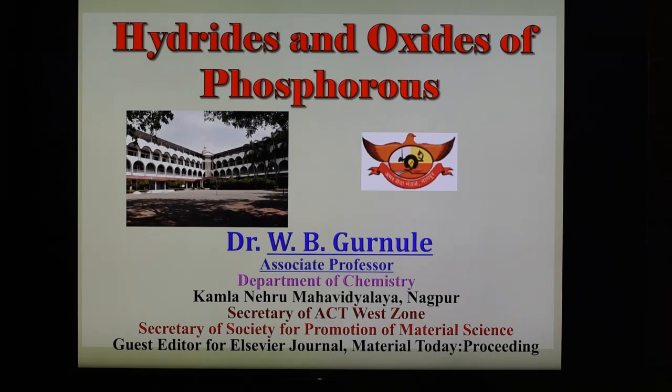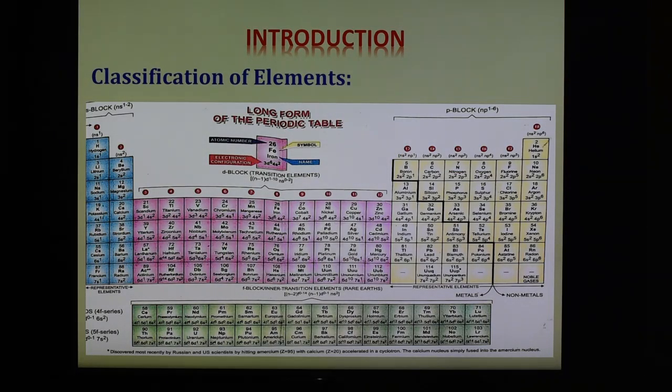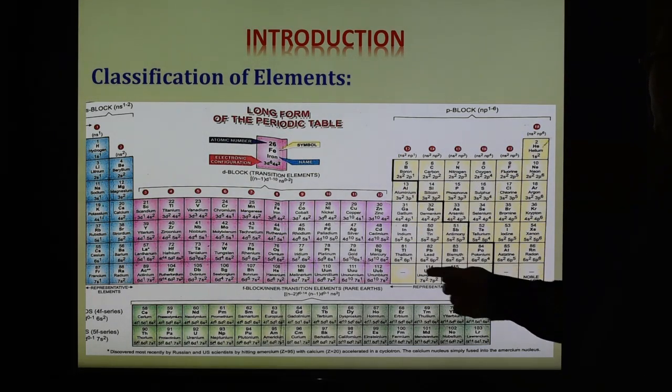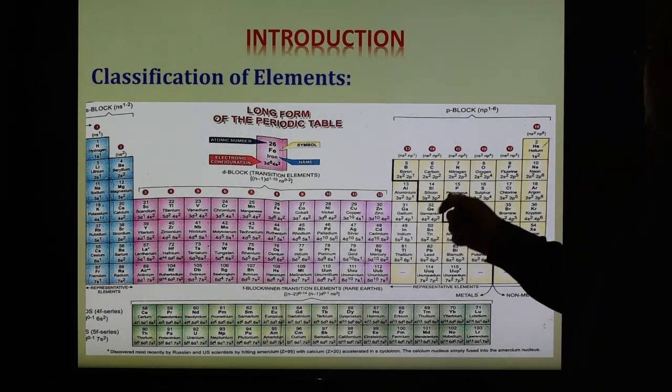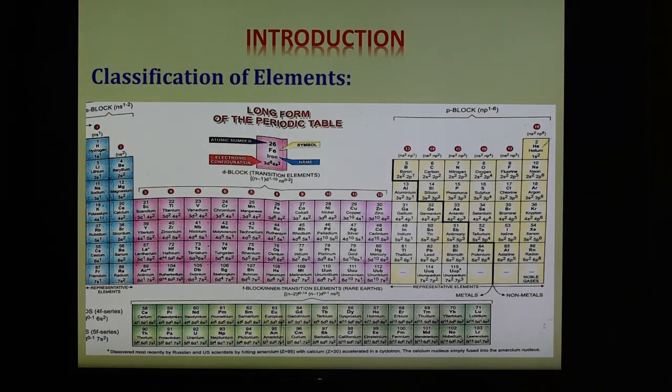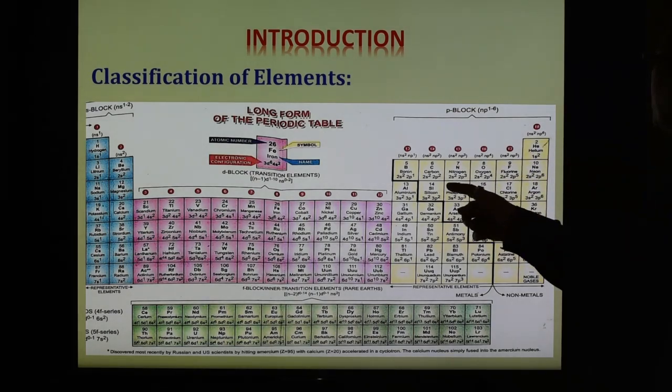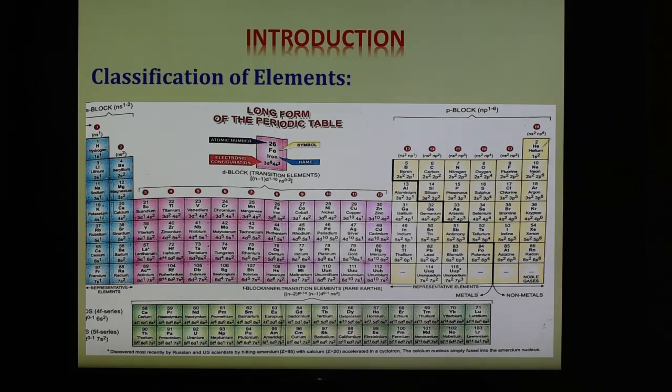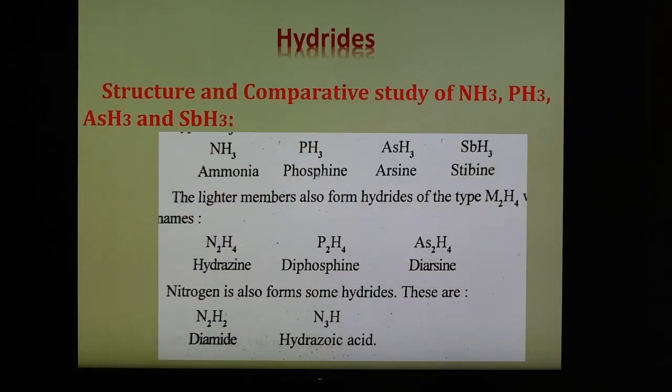So we are going to see different hydrides of the p block elements. Here we know the periodic table, these are the p block elements, and today we are going to see the hydrides of nitrogen, phosphorus, arsenic, antimony, and bismuth. We are also going to see the oxides of the phosphorus element. So this is the periodic table showing the p block elements, and we are discussing the properties of the p block elements.